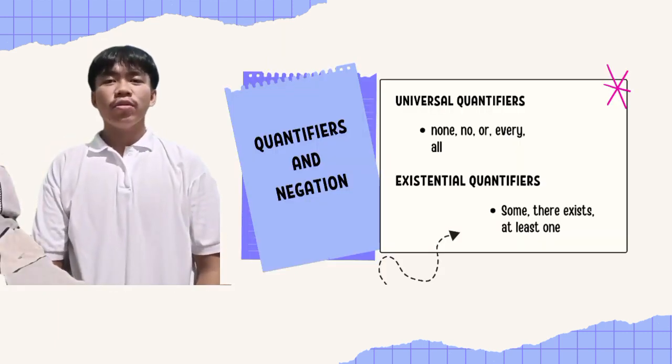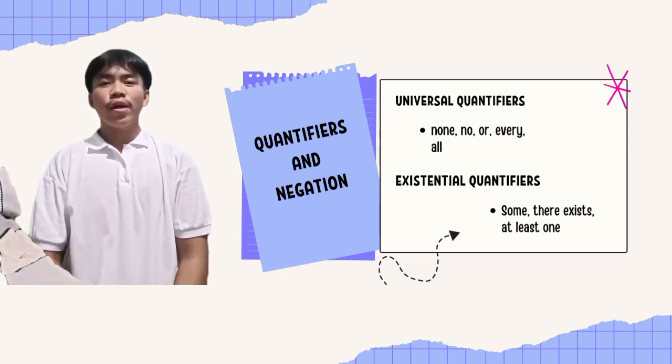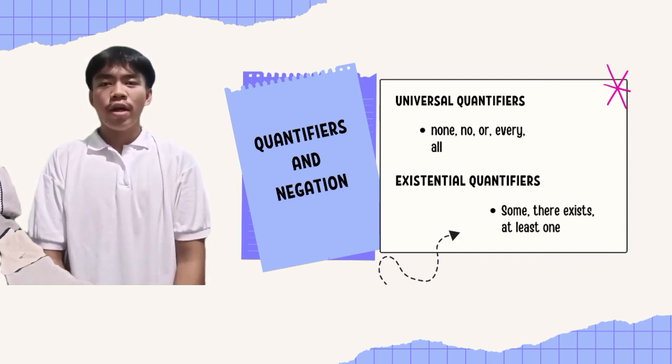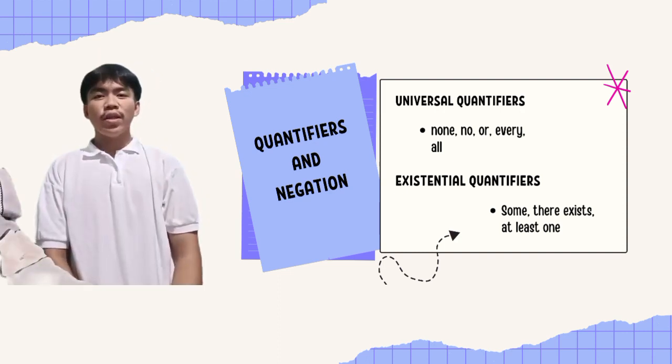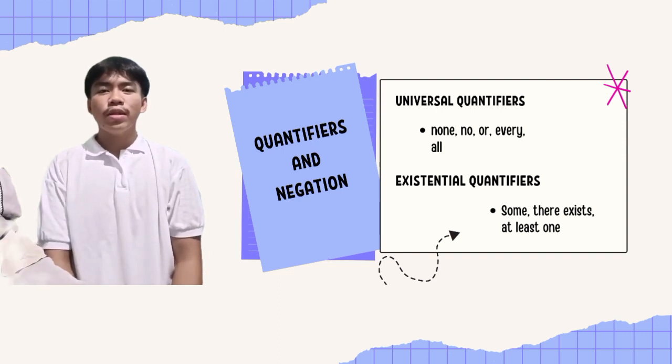Quantifiers and negations. A universal quantification is a type of quantifier, a logical constant which is interpreted as given any, for all, for any. It expresses that the predicate can be satisfied by every member of the domain of discourse. Existential quantification is distinct from universal quantification, for all, which asserts the property or relation holds for all members of the domain.